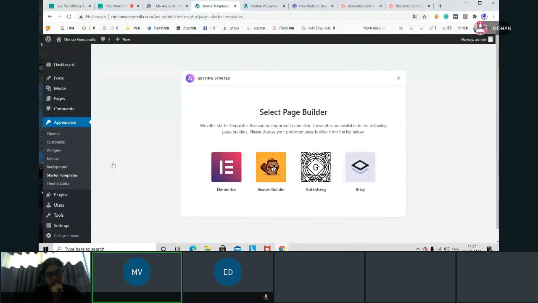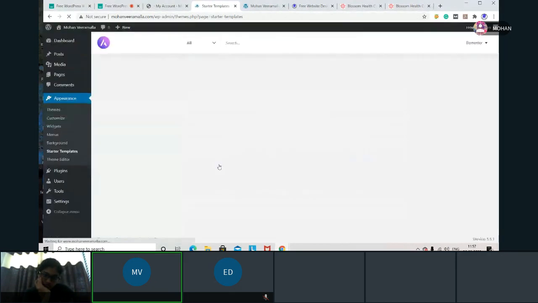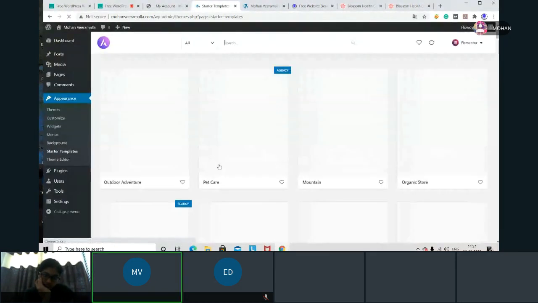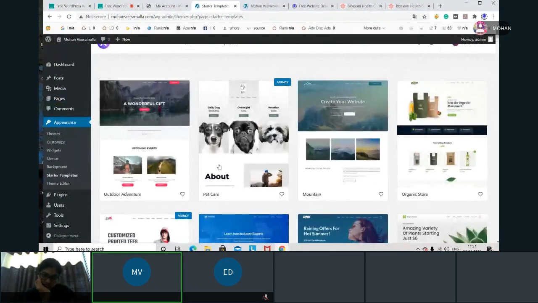From these, try to go with Elementor every time. This will be very good when compared to all of them. Okay, now I went with Elementor. That means whenever I want to design a page for this website, simply I'll use Elementor to design. How to use it, we'll see.